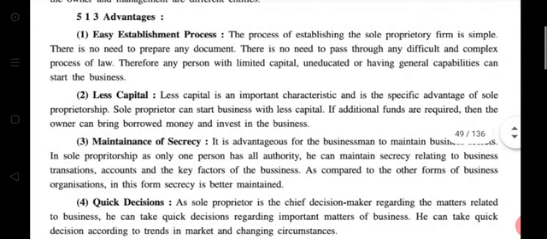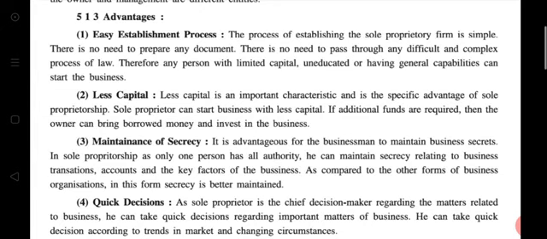First, the advantages. See students, in this chapter there are so many head points. So please learn daily. I mean to say, learn with every lecture. Otherwise, at last, you can't learn all the head points.